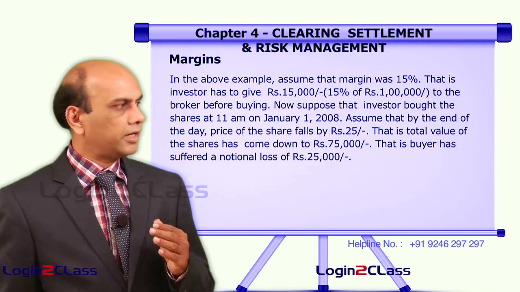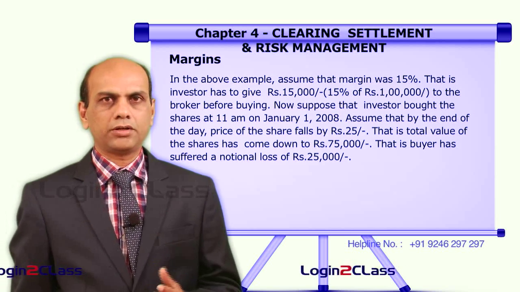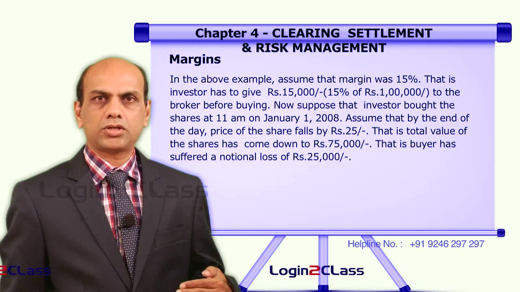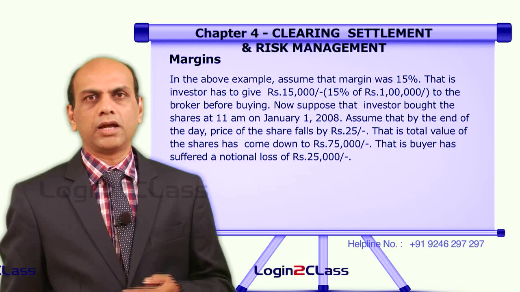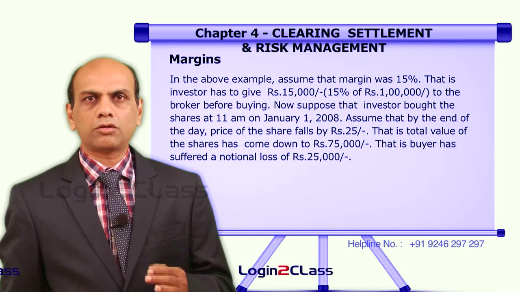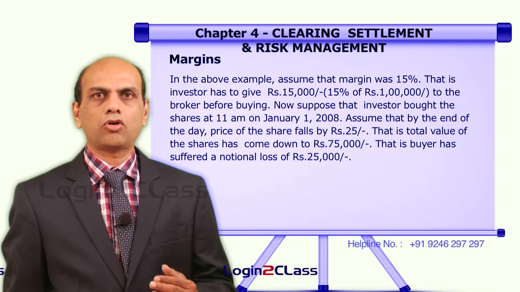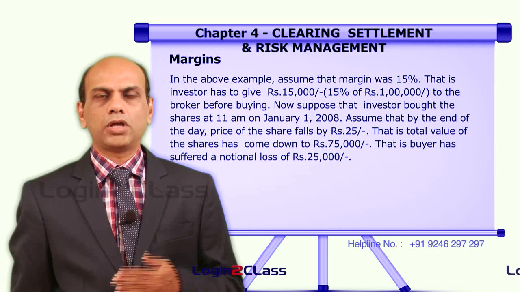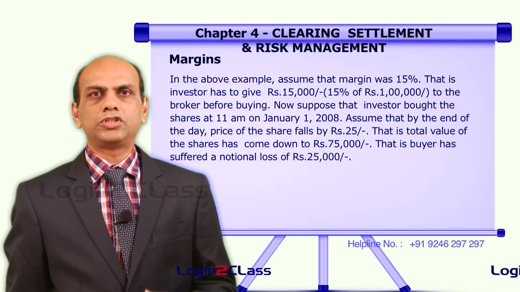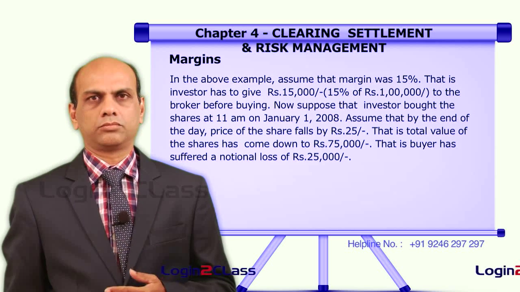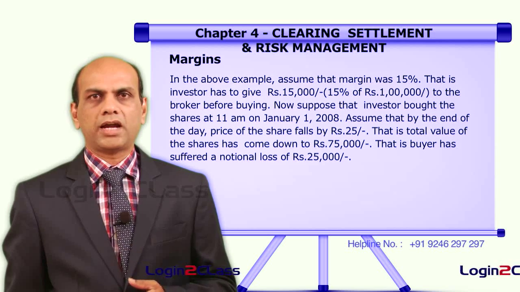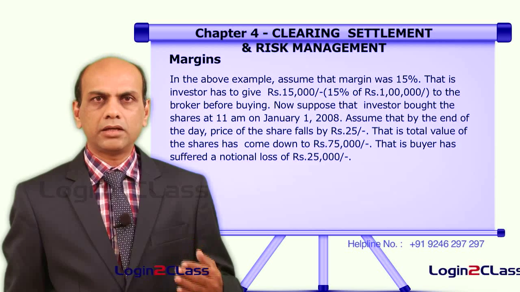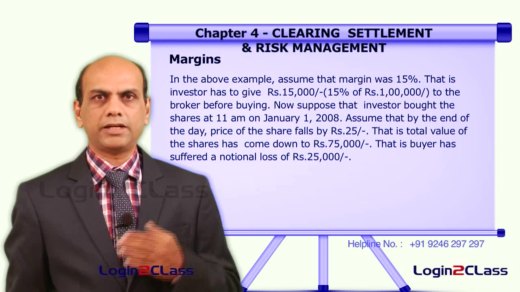Assume that by the end of the day, the price of the share falls by 25 rupees per share. That means he has placed an order for 100 rupees per share for 1000 shares. So he placed the order for 1 lakh value of shares and that order has been executed. Fine. Now after execution of this order, the margin amount which he has paid is only 15,000 at the time of placing order, and the balance amount he can pay by the second day, that is on 2nd of January.